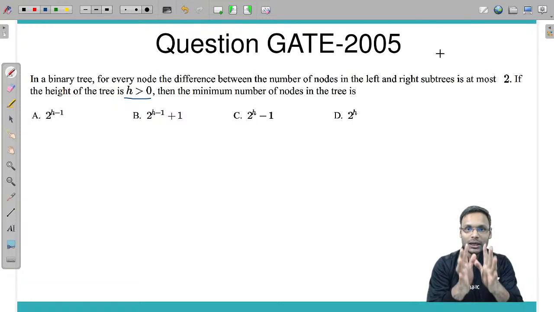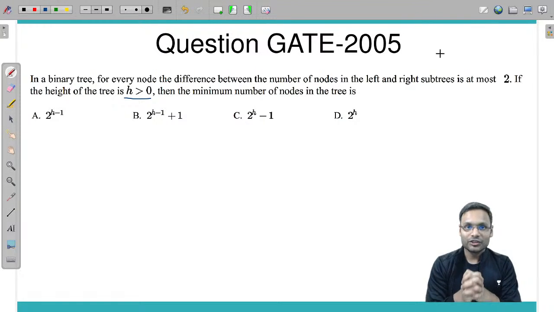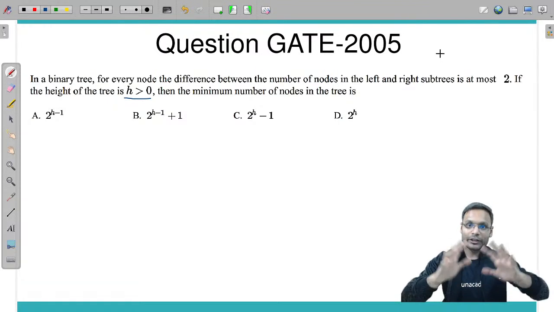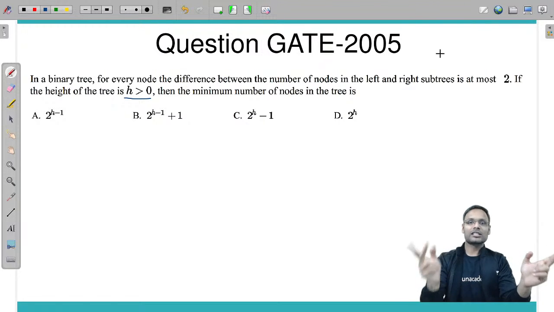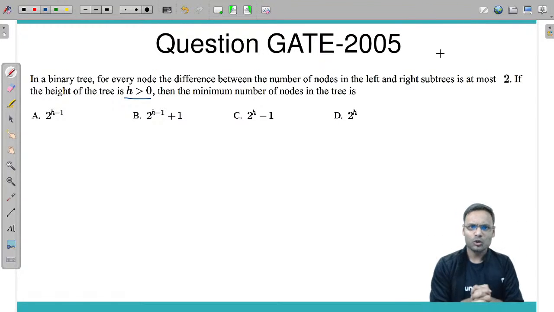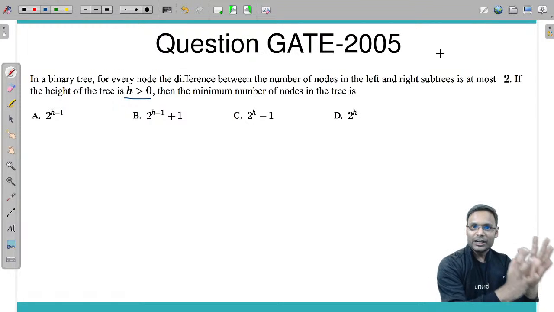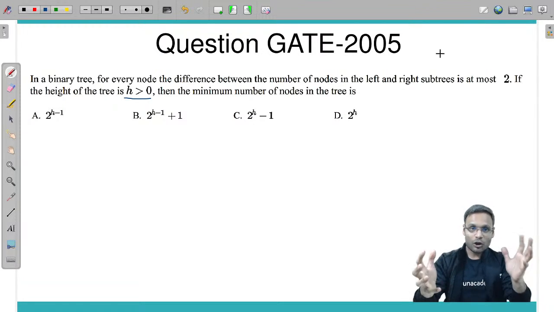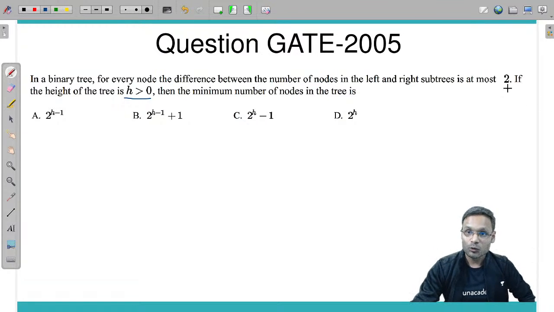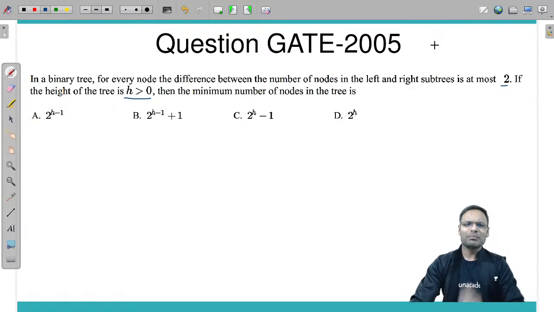If you want the minimum number of nodes in the tree, then keep the difference maximum. Keep the difference between left and right subtree maximum. If you want the minimum number of nodes, keep one side less and one side more. Let's keep the minimum number of nodes. How? One side you keep less, one side you keep more, but the difference in the number of nodes can be at most how many? 2.